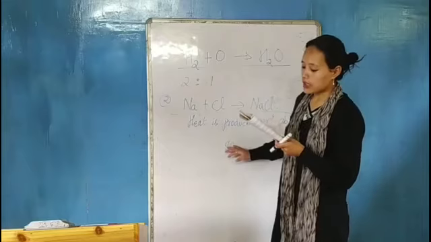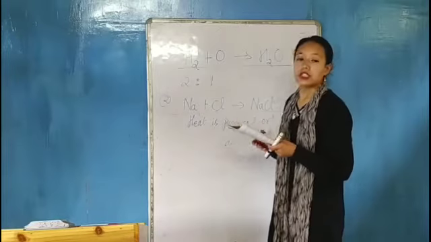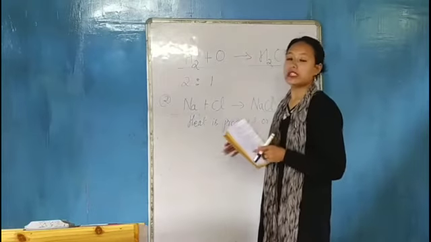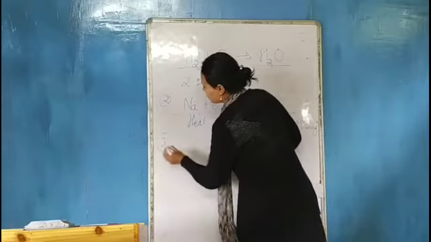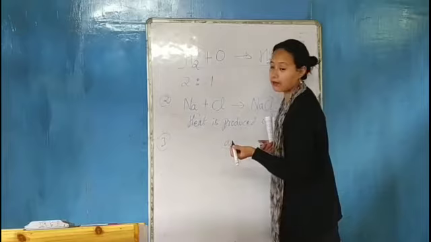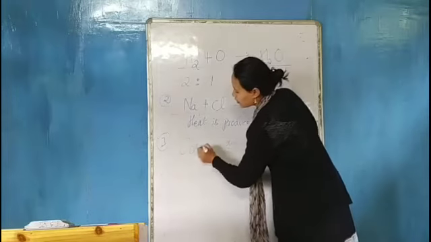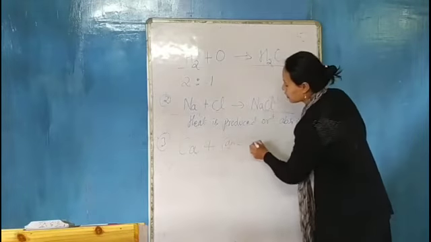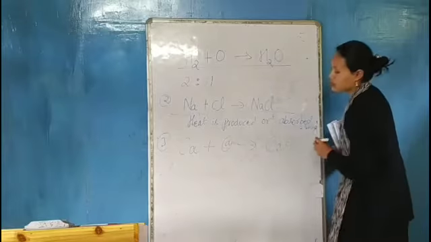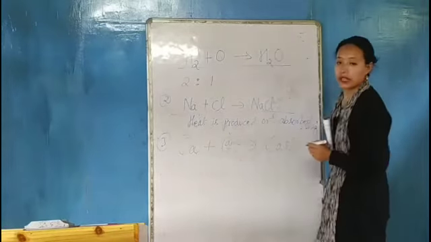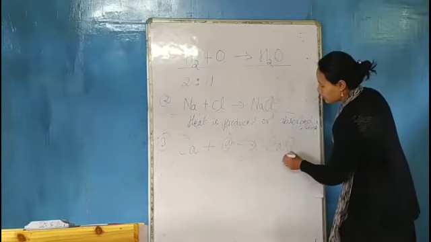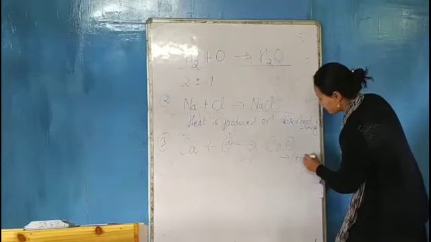Okay. The third characteristic is that the properties of a compound are totally different from the constituent elements. For example, whenever calcium reacts with oxygen, it gives calcium oxide. Calcium is an element, oxygen is also an element, and calcium oxide is a compound.